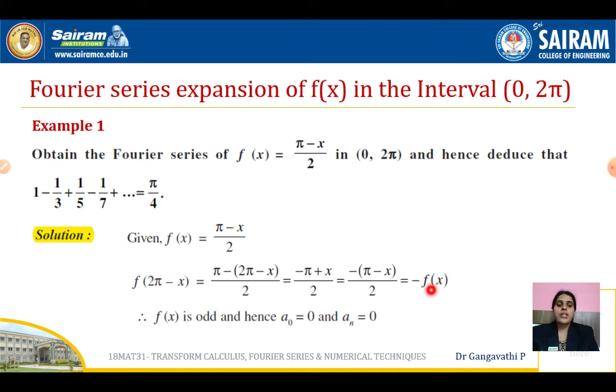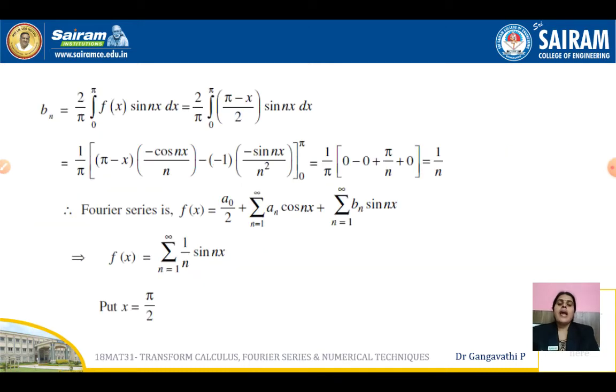So what is our conclusion now? We started from f of 2 pi minus x, replacing x by 2 pi minus x, and we ended up with minus f of x. So we can conclude that the function f of x is odd. In the interval 0 to 2 pi, f of 2 pi minus x gives us minus f of x. So f of x is an odd function and hence a naught and a n are 0. Whenever we have an odd function, we evaluate only bn, and by default a naught and a n are equal to 0.